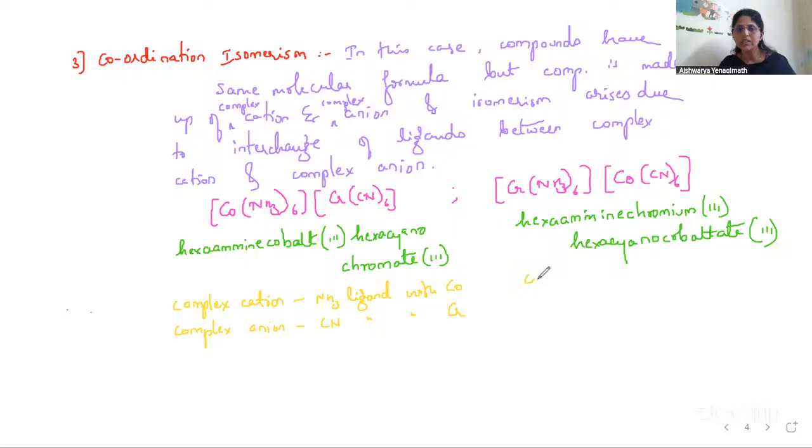Whereas in the other case, here the complex cation, you can see the difference, contains what? NH3 ligand, NH3 ligand with chromium. Whereas the complex anion, look at the anion and tell me, CN ligand with cobalt. Yes. So this is where we speak about coordination isomerism.